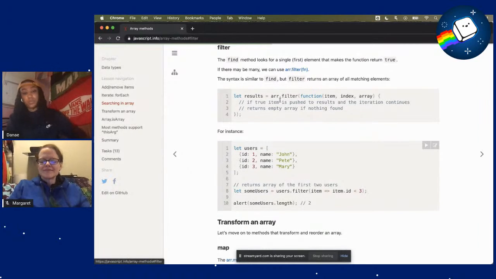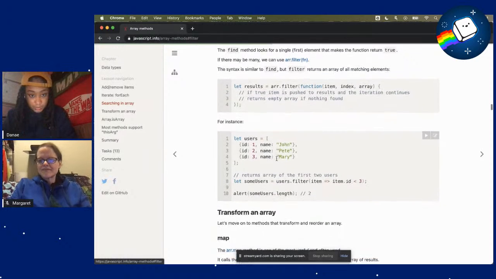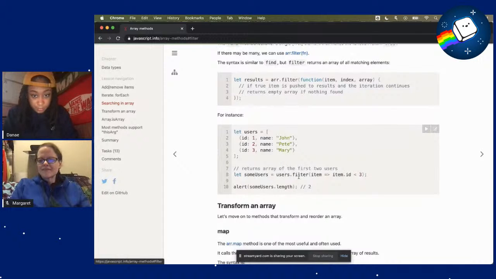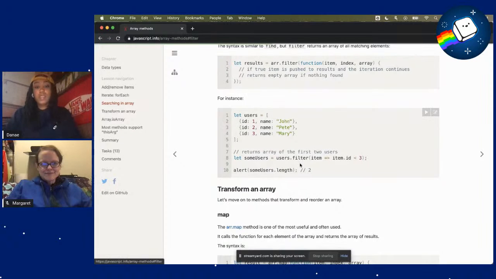So if we let results equal a filter, let's see. If true, the item is pushed to results and the iteration continues, and it returns an empty array if nothing is found. So we have an array of ID and usernames, and here we filter items. We filter them if the item ID is less than 3. So 1 and 2 are less than 3. And then it tells us that there are 2 user IDs that are less than 3.